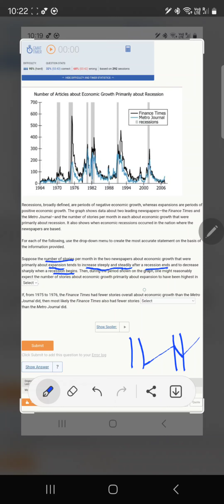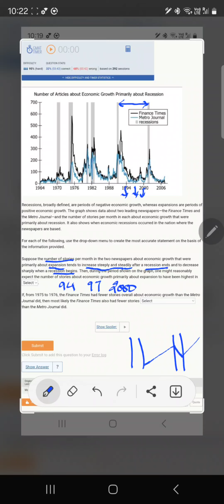So we are to find, during the period shown on the graph, one might reasonably expect the number of stories about economic growth, primarily about expansion, to have been highest in, and the 3 years which we have been given are 94, 97 and 2000. Now when we look at the graph, 94 is here, 97 is somewhere in between, and 2000 is here. So all these 3 years lie within the same expansion period. So this means wherever this